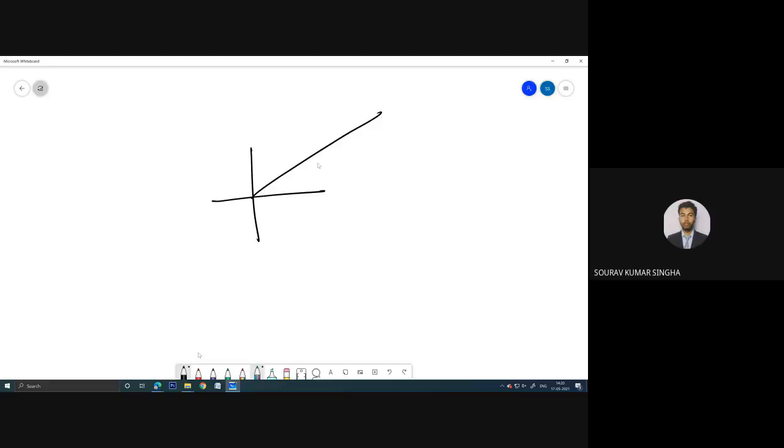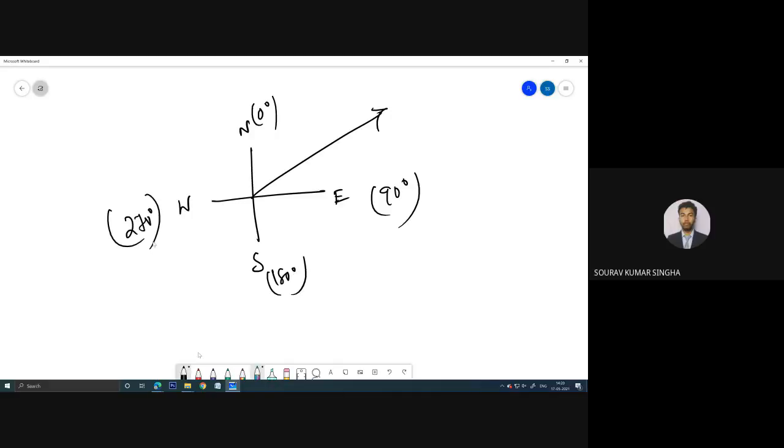I have told you what bearing is, what whole circle bearing is, and what reduced bearing is. This is north, south, east and west. In whole circle bearing we have 0 degree here, 90 degree here, 180 degree here, and 270 degree here.